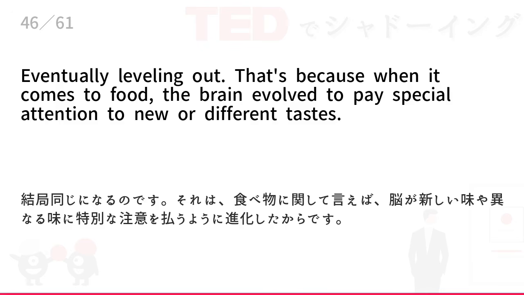That's because when it comes to food, the brain evolved to pay special attention to new or different tastes.